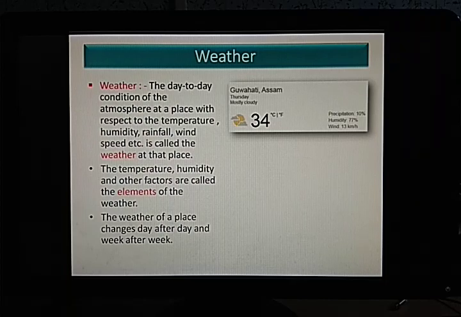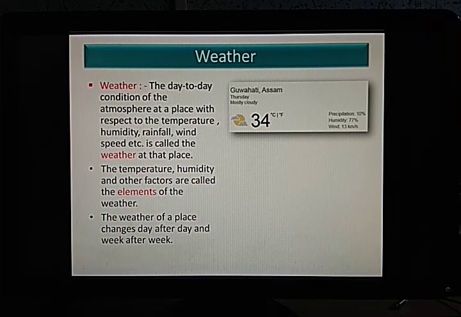Yes, the weather doesn't remain constant. It is very fluctuating, or it changes within a few moments. You cannot say that today it is sunny, so it won't rain. It might rain depending upon these elements of the weather. So weather changes very abruptly or very drastically, you can say, within a few moments of time.